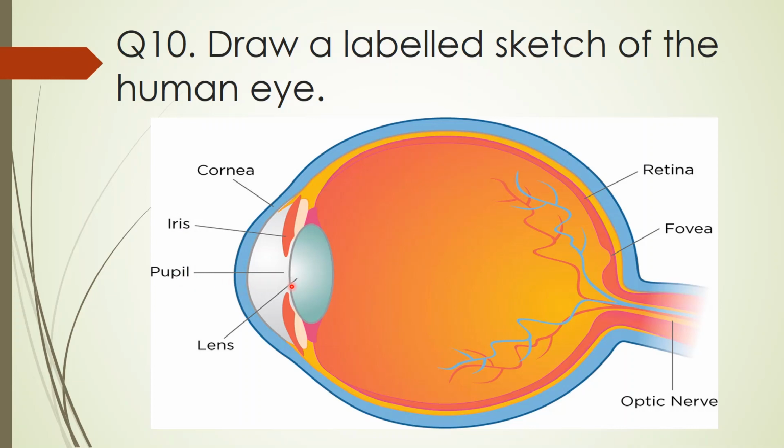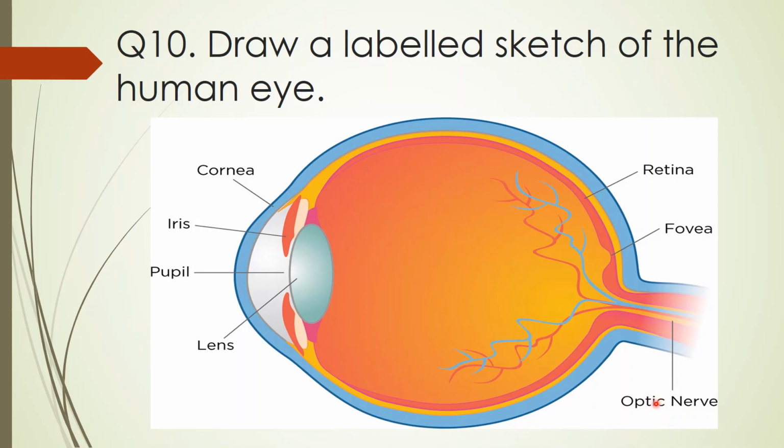and below that is the lens, and the function of lens is it focuses light on the back of the eye, that is the retina, and here is the fovea, and this is the optic nerve, and the function of optic nerve is the sensations felt by the nerve cells, they are transmitted to the brain through the optic nerve.